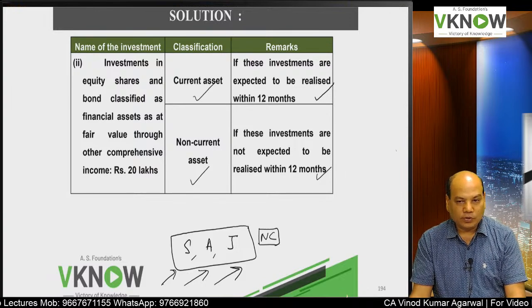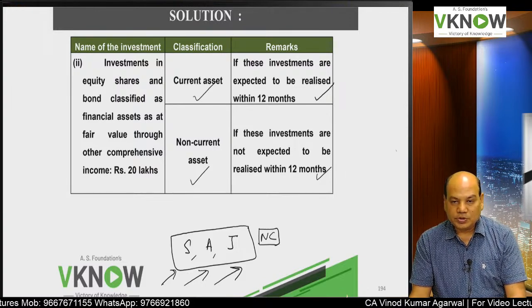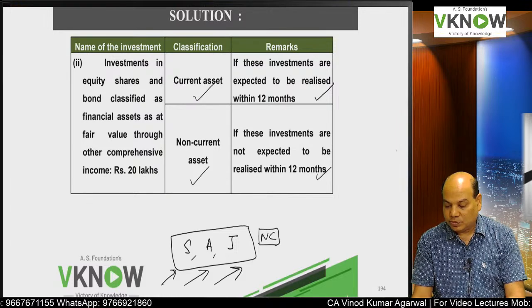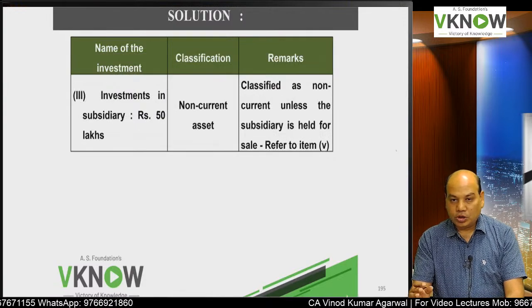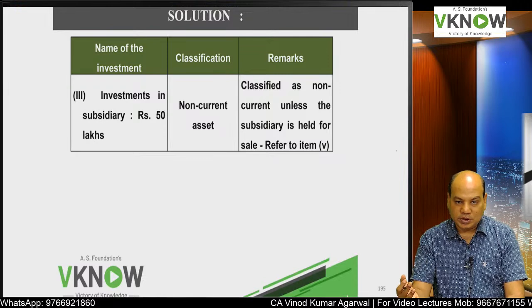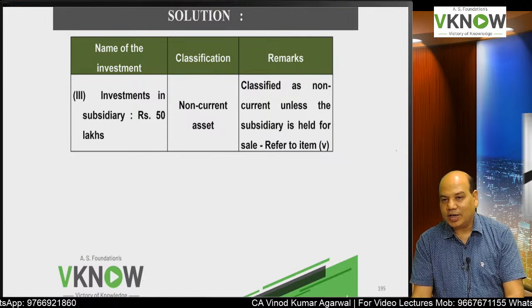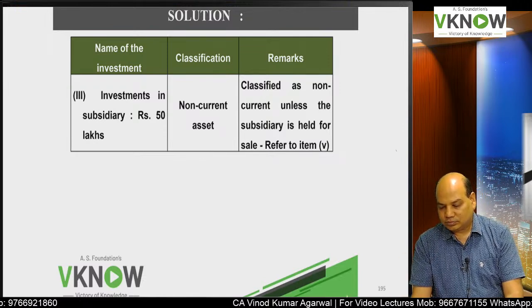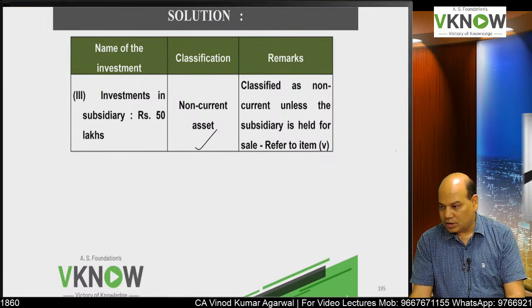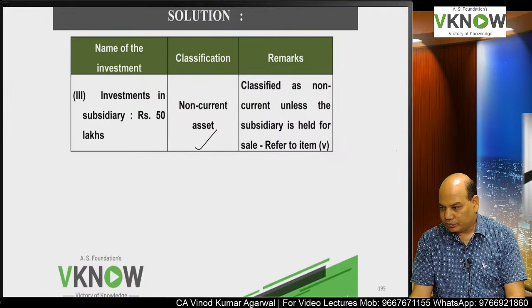Otherwise, by default, subsidiary, associate, joint ventures are long-term investments. Their objective is to run the business, earn from the profit of the business, not from trading in that investment. So if no condition is given, then non-current asset.